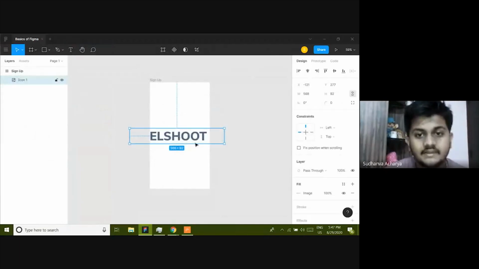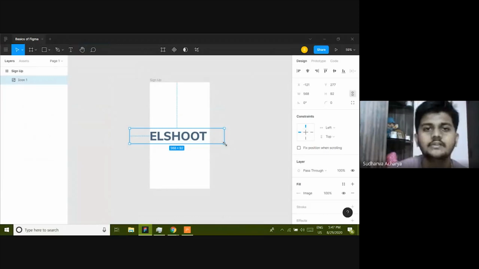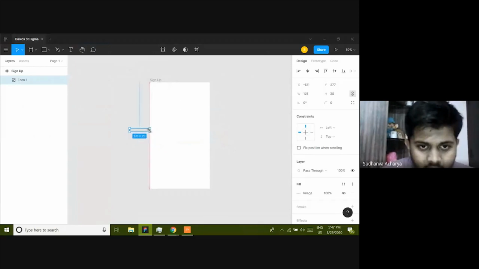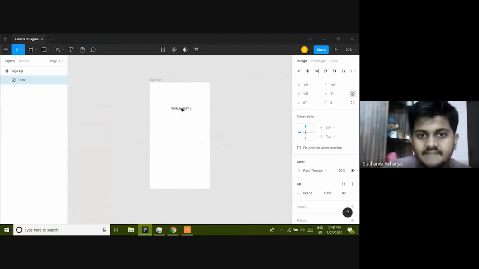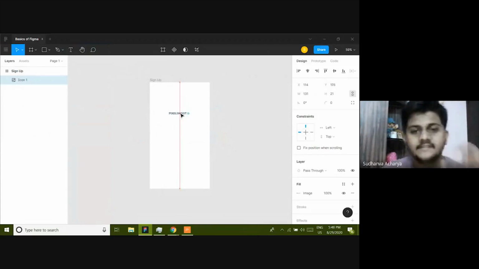For resizing, go to any of the corners of the image and hold Shift on your keyboard, because you are resizing it with proportions. Holding Shift, I just resize it. Then I'm going to move it to the center. Now you can see the red lines here. These red lines are alignment guidelines, which help you know where the center of your frame is so that you could keep all the assets in the center.